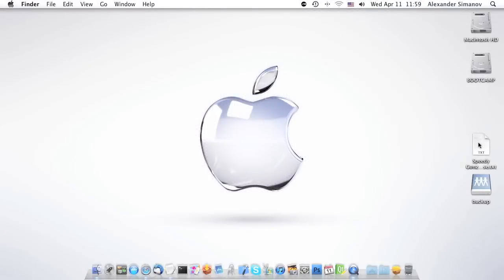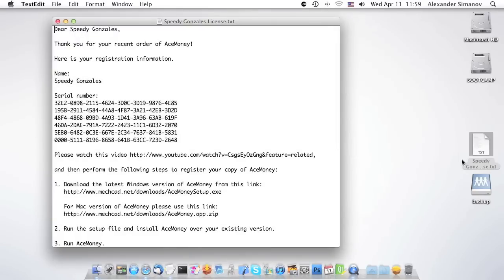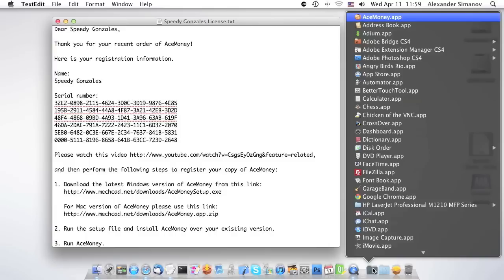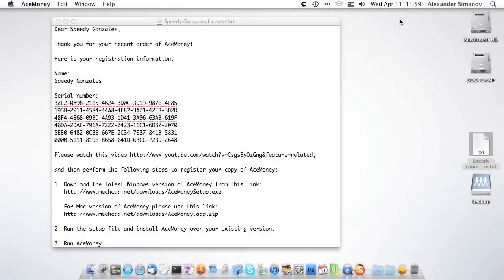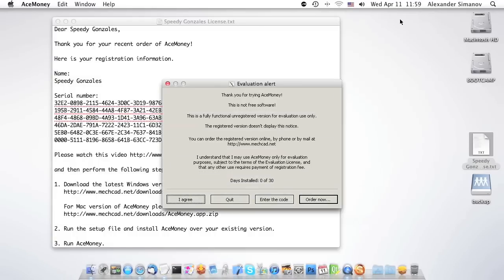The next step is to register your new software. Open the email you received when you purchased the software. You'll need to copy the name and code exactly as it appears in the email. When you launch AceMoney for the first time, you'll see a dialog box prompting you for this information.